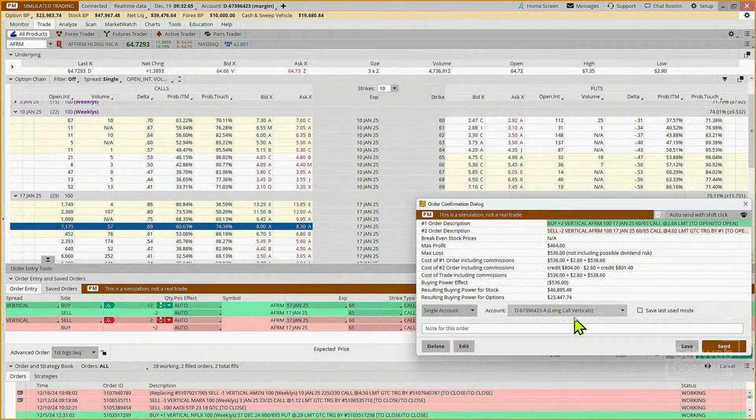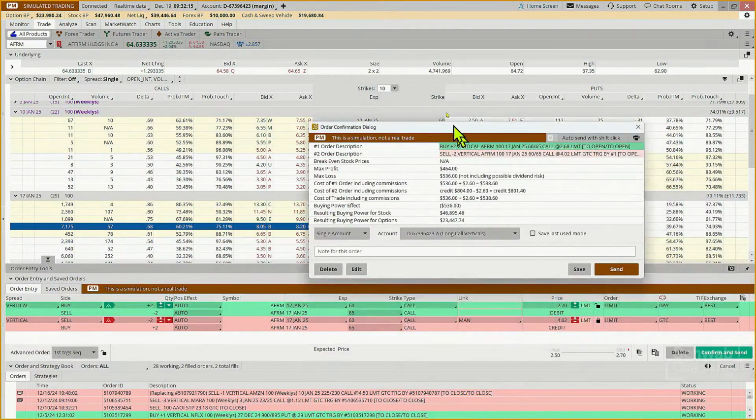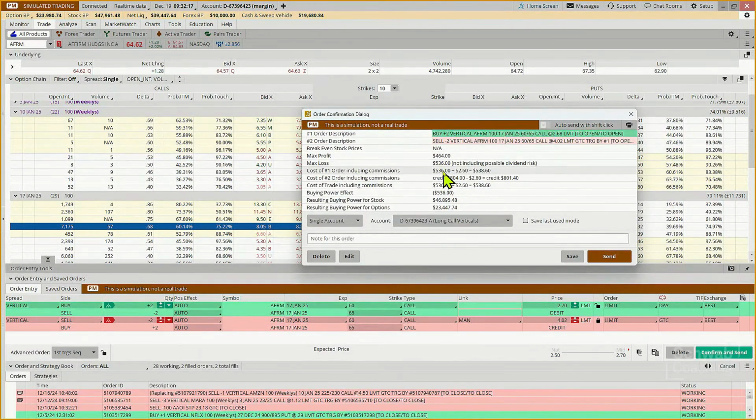But how long does that take? You could have 10 trades. It could take you 30 seconds, or you could spend 3 or 4 minutes on it. If you're brand new, you might say 5. So here we are. How much are we risking? $536. Are we okay with that? We are. How much could we make? 464. Are we going to wait and get the whole bit? No. We're willing to leave 200 of that on the table. Say if we can make 264, that's a base hit. That's a double. We're happy with that.